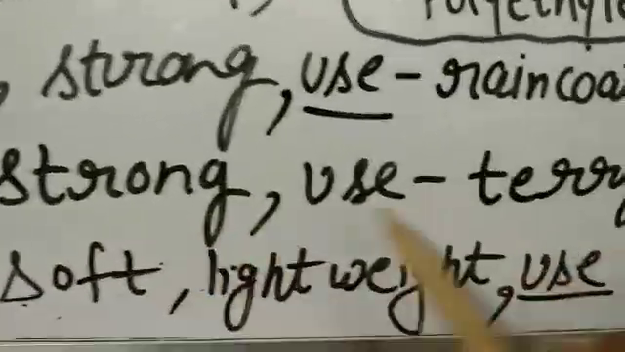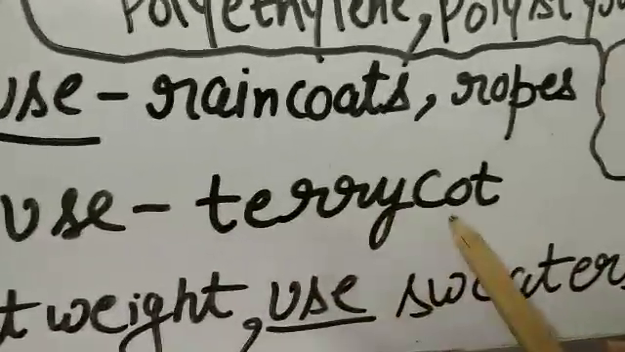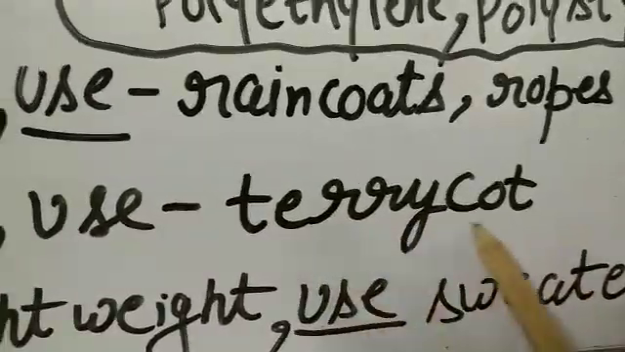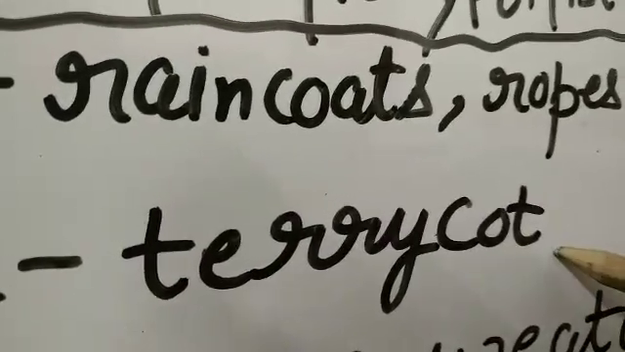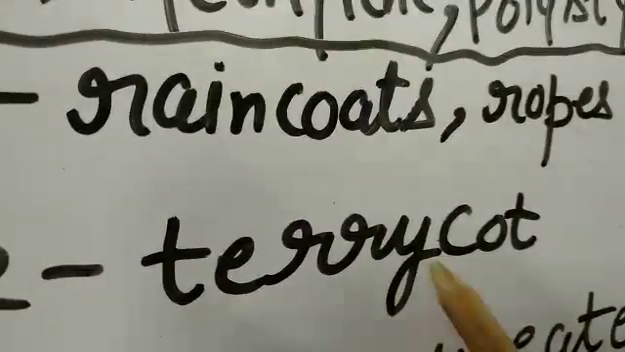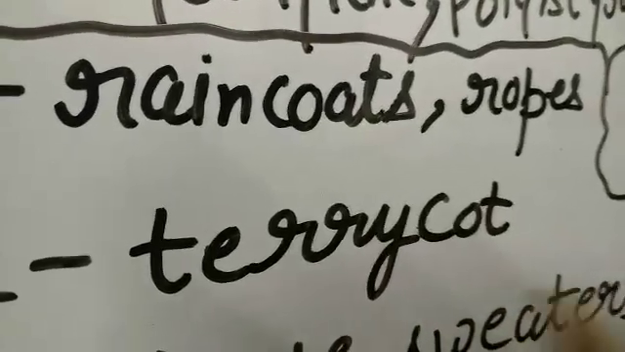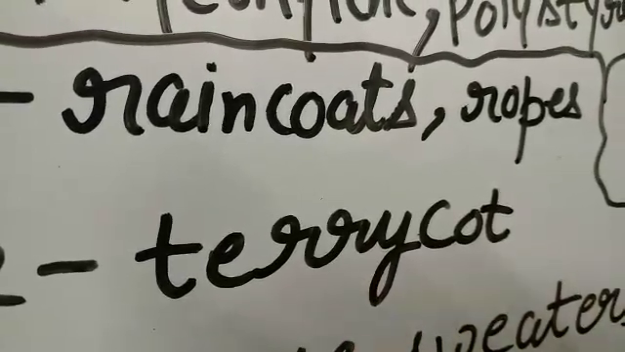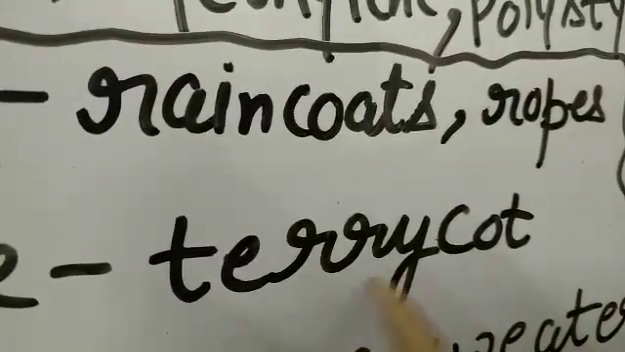It's very strong and used when terylene is mixed with cotton. This is called terry cot. You have heard the term terry cot. Ask your mother which type of fiber terry cot is. She will tell you that when terylene is mixed with cotton, the fiber is terry cot, meaning some cotton part is there, some terylene part is there.